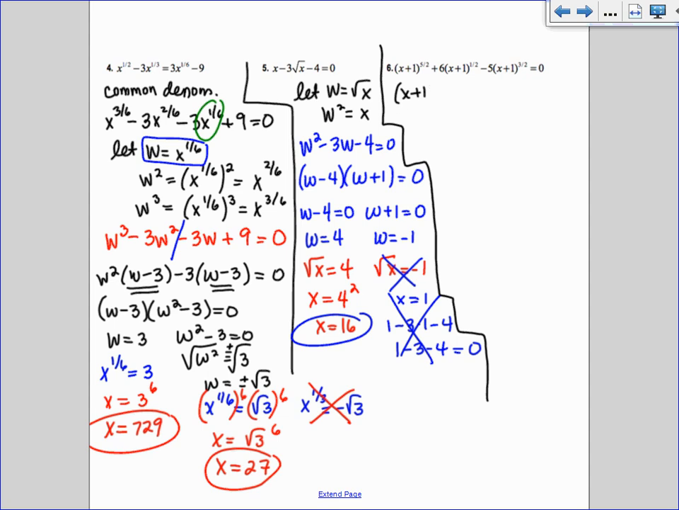So I'm going to have x plus 1 to the 5 over 2 minus 5 times x plus 1 to the 3 over 2 plus 6 times x plus 1 to the 1/2 equals 0.